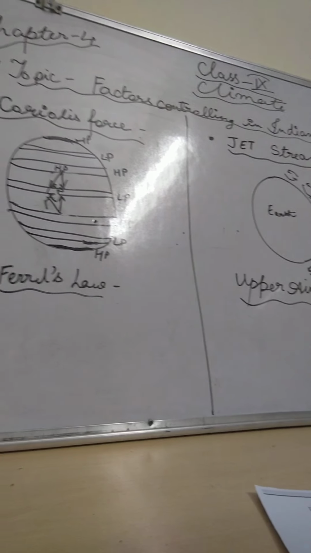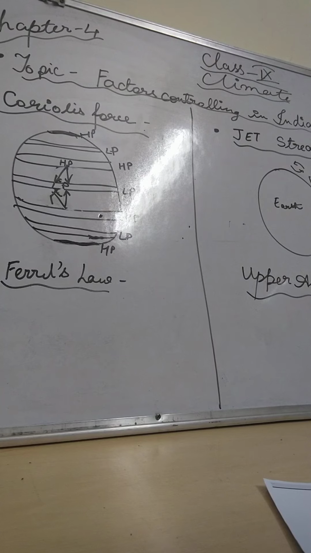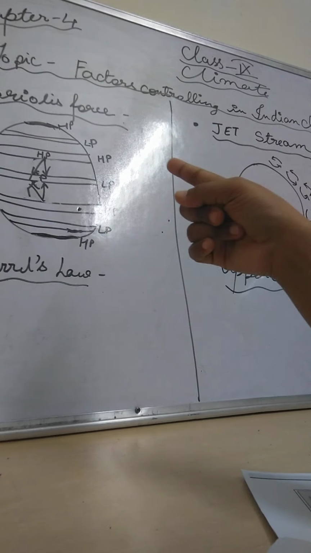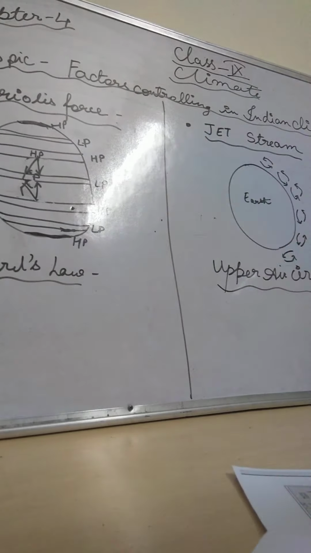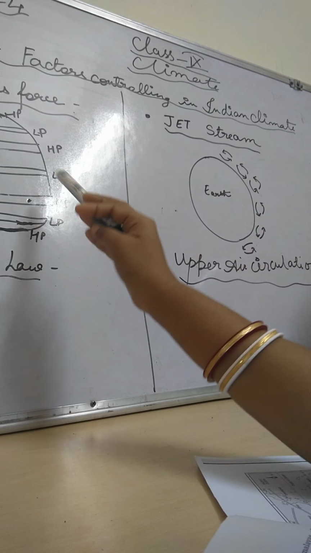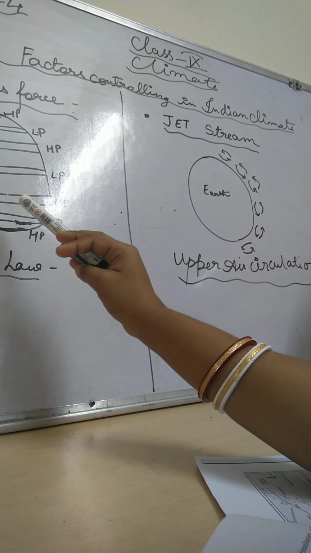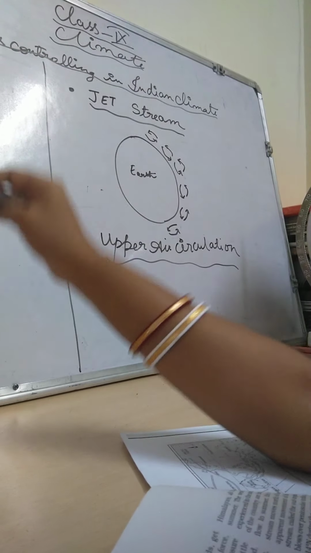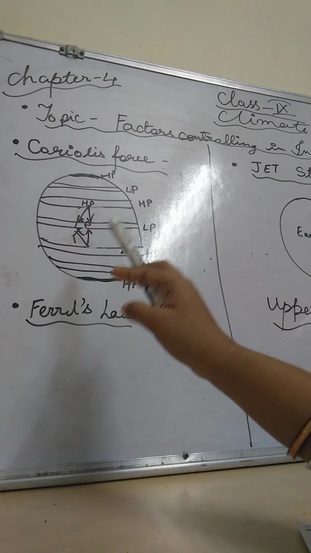I will show it in the video also. Now you can see, children, air always moves from high pressure belts to low pressure belts. That's why in the northern hemisphere it is deflected to the right hand side. You can see the arrow direction, and in the southern hemisphere, I think everybody knows, after the equator it is deflected, turning to the left hand side, children. So it will be easily understandable how the air is deflecting.